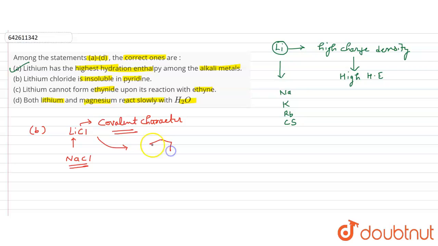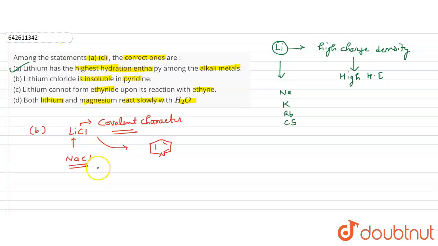You can see here, this is our pyridine. It has approximately non-polar behavior. There is nitrogen here and a carbon here, so there is some polarity, but as compared to benzene, overall it has a more non-polar behavior, and benzene also has a non-polar behavior. Due to its high covalent character, and since like dissolves like, I can say that LiCl, lithium chloride, is soluble in pyridine.